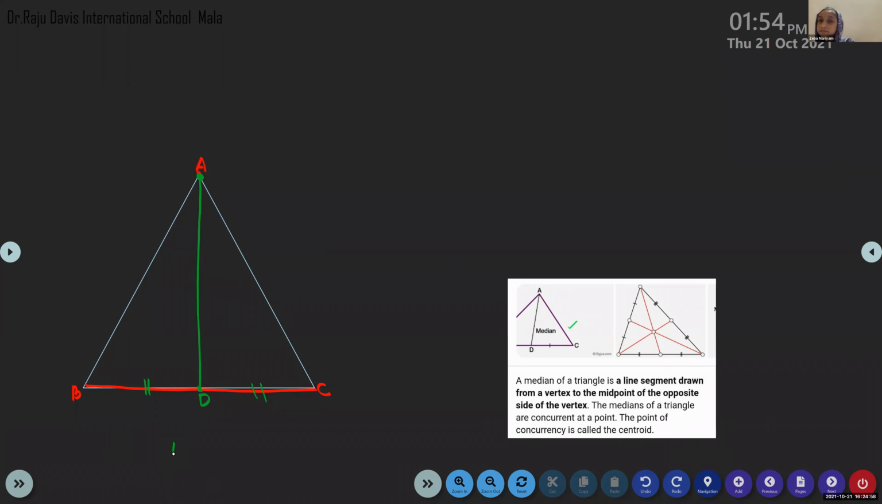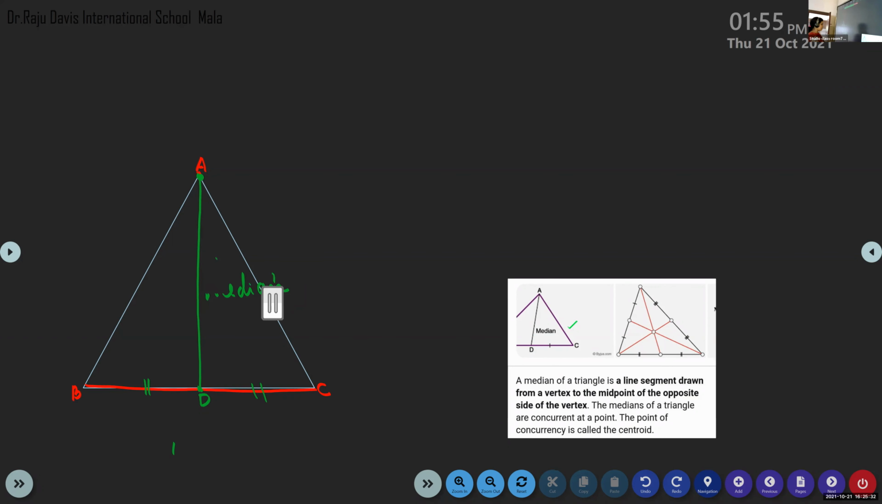Once again, listen carefully. I have drawn a line segment from the vertex of a triangle to the midpoint of the opposite side of the vertex. Correct? That line segment is known as the median of a triangle. Ma'am, is median applicable in all triangles? Yes, median is applicable. We'll come to it. So this is one median.